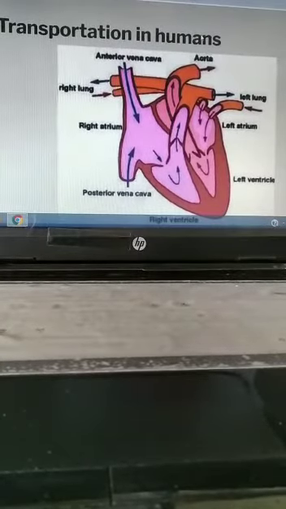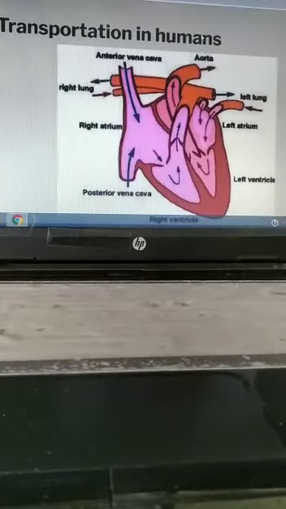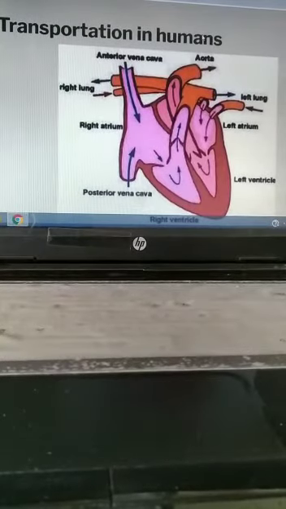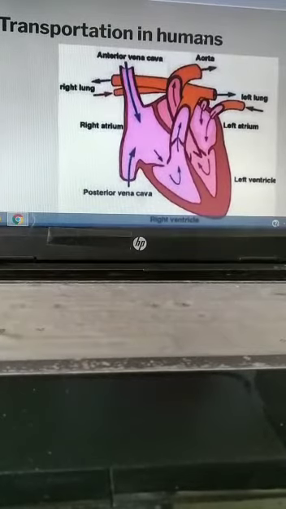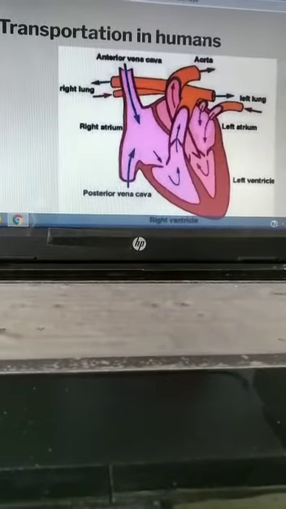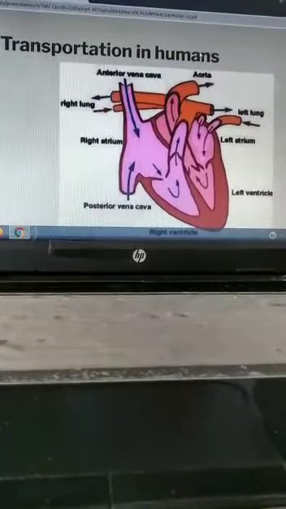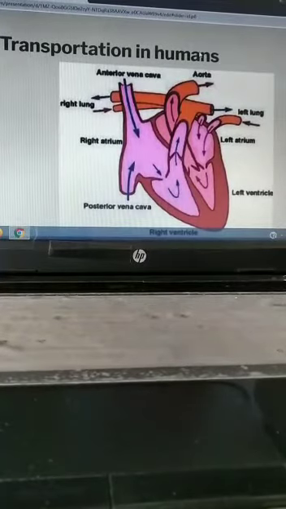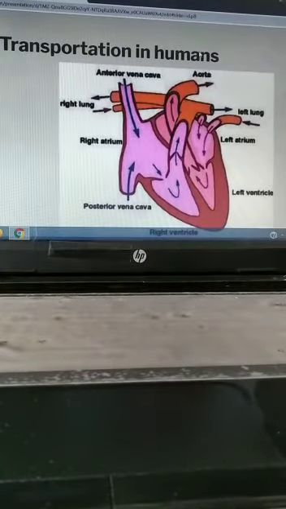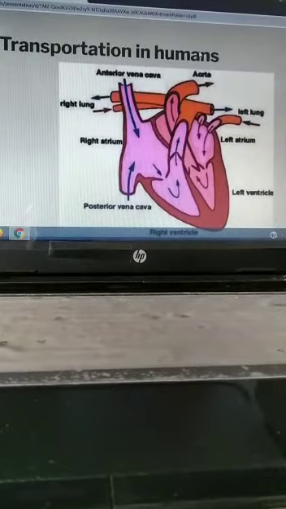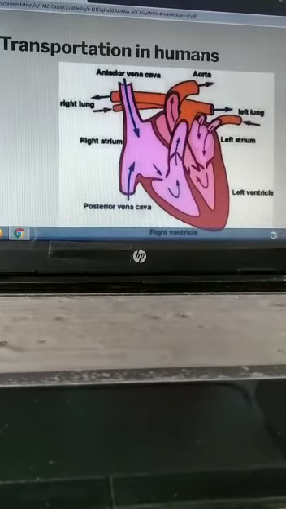In addition to the blood circulatory system, for the transport in human beings, there is another system called the lymphatic system, which also helps in the transport of materials. The liquid which circulates and carries materials in the lymphatic system is called lymph.